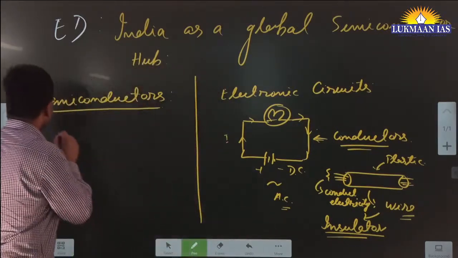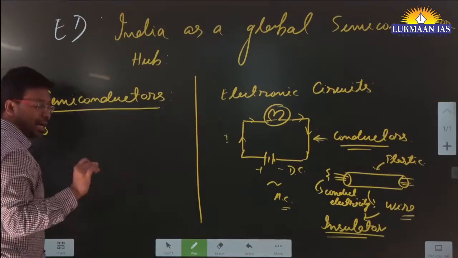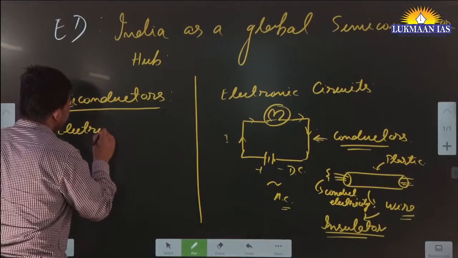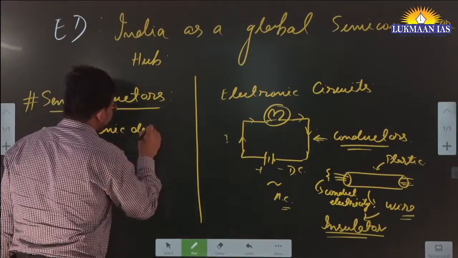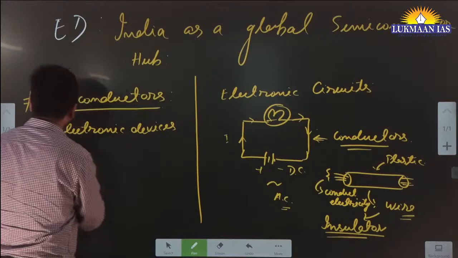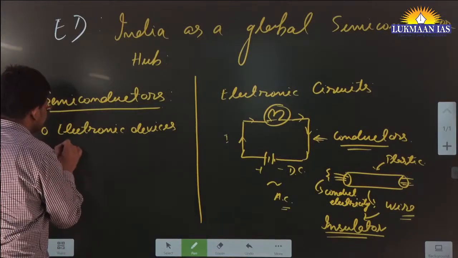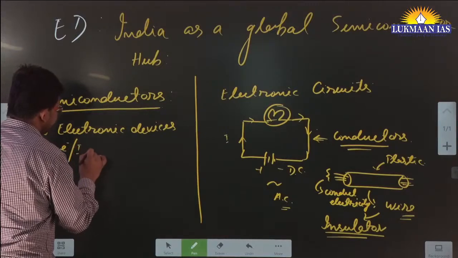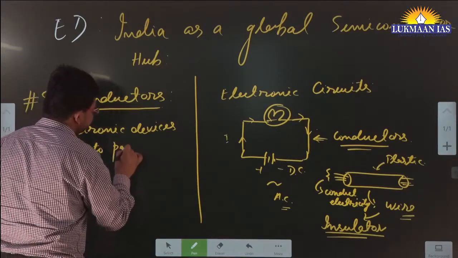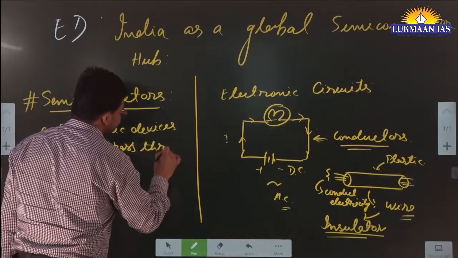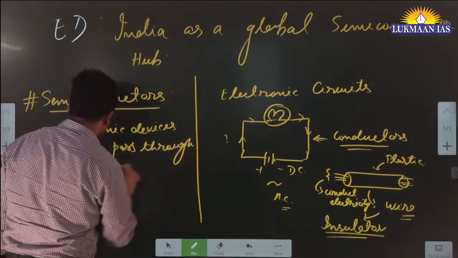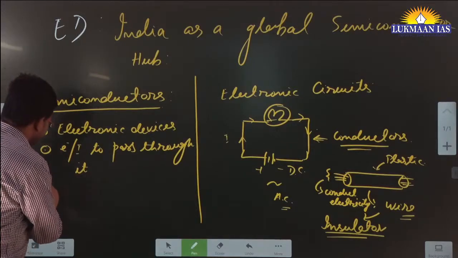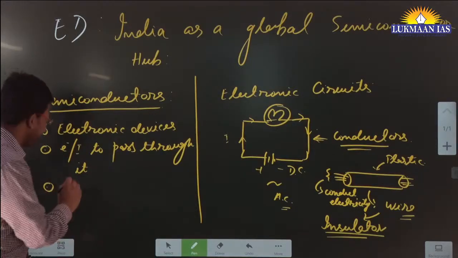Semiconductors are used in electronic devices. What is the purpose of semiconductors? They allow electrons or current to pass through them.